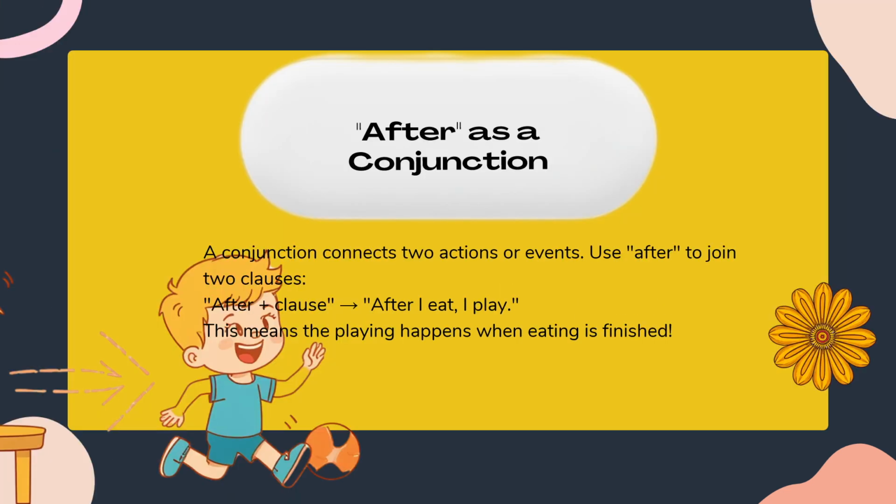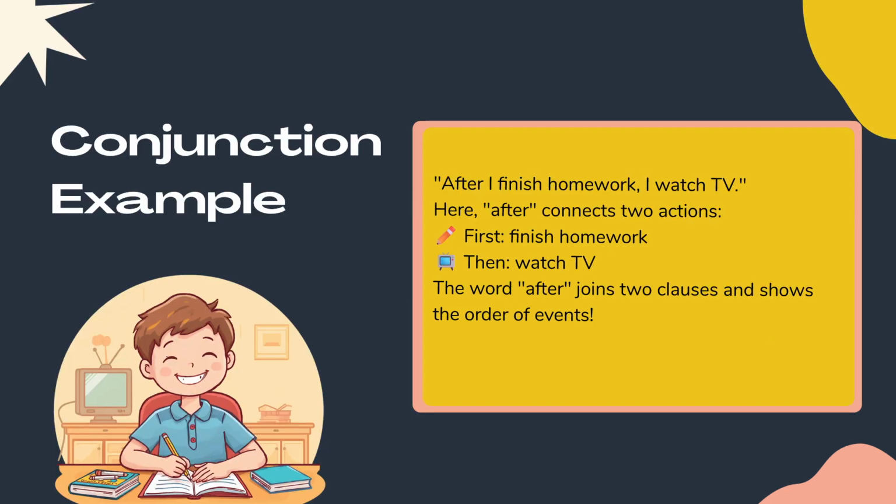After can also be a conjunction. A conjunction connects two actions or ideas in one sentence. For example, I washed my hands after I cooked. Here, after connects two actions. It shows that cooking happened first and washing hands happened next.